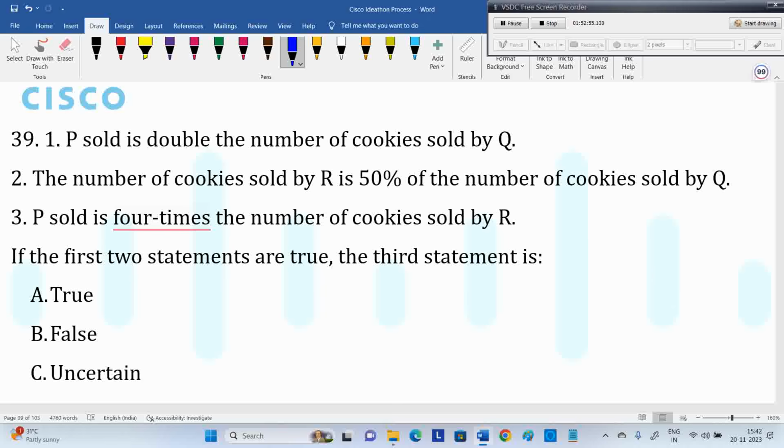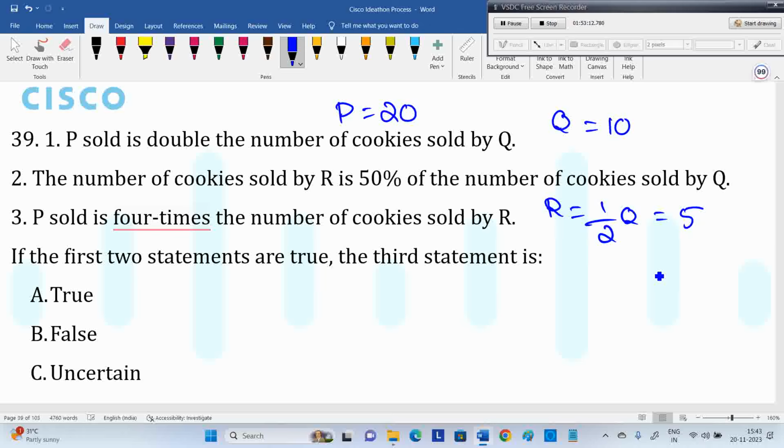Okay, fine. So 50% means nothing but half of that, right? So okay, let's say Q is equal to 10. P will then be equal to 20. Then R is 50% of Q, half of Q means 5.